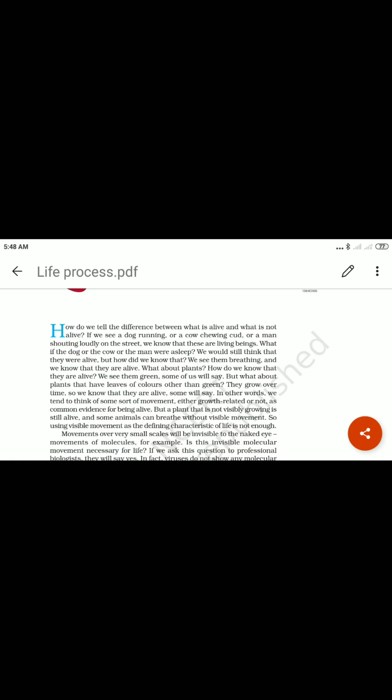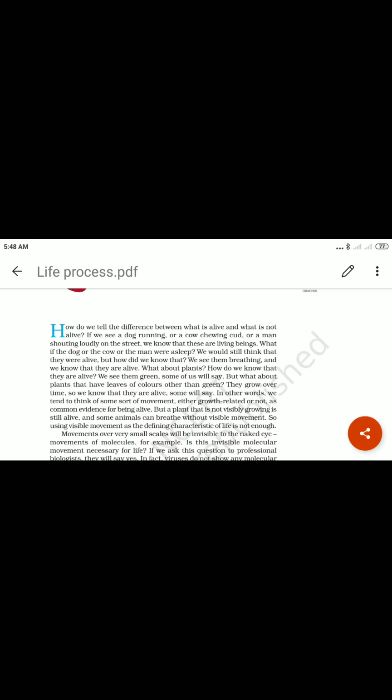Excretion means to remove the waste material from the body. Third one, sorry, fourth one is movement. The living beings easily move.